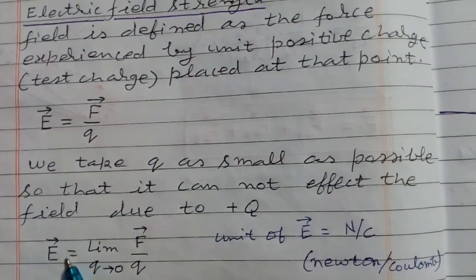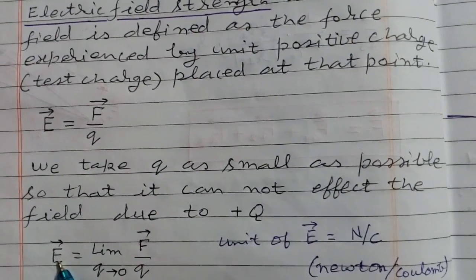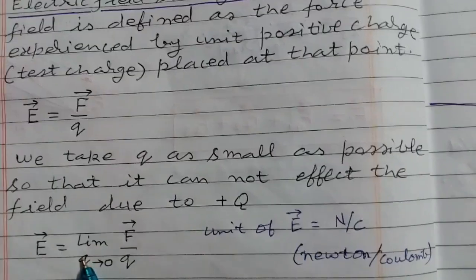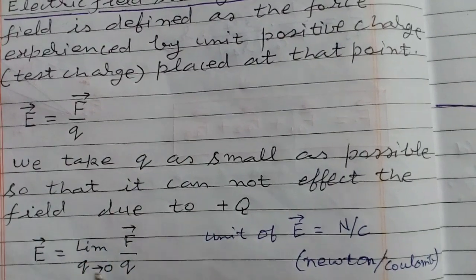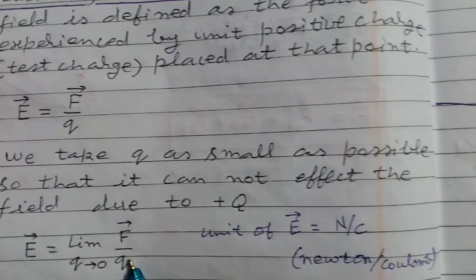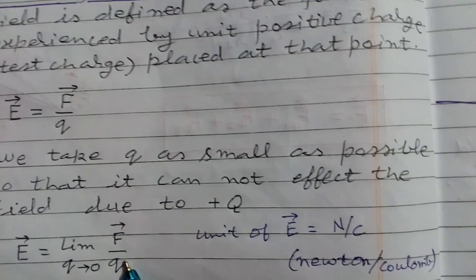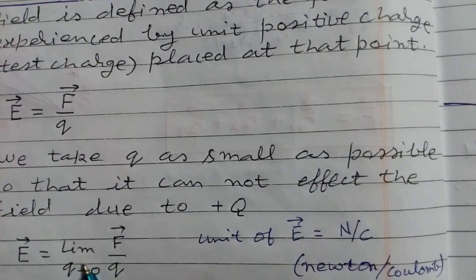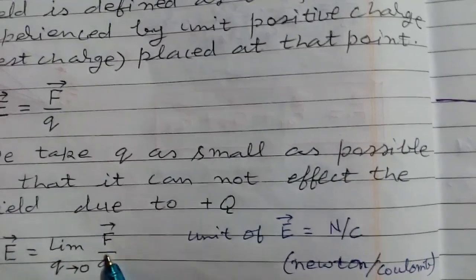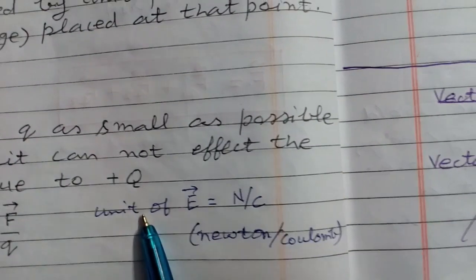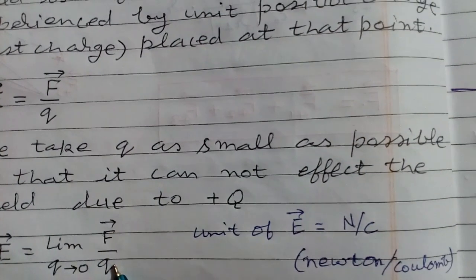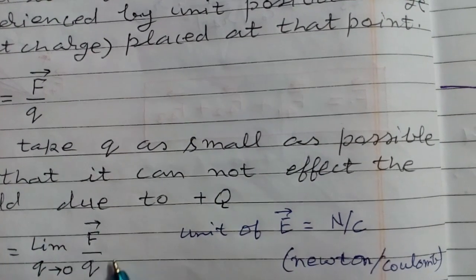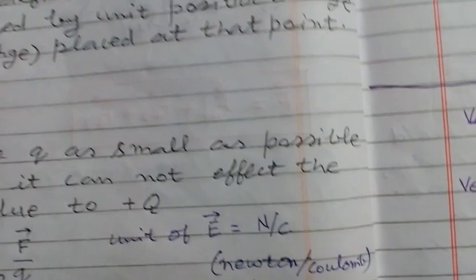So we write electric field E is equal to limit q tends to 0 F by q. Here limit q tends to 0 means q is as small as possible, but it is not 0. It is tending towards 0, but it is not 0. Now the unit of electric field strength is Newton per Coulomb, because E is equal to F by q. Unit of F is Newton, unit of q is Coulomb, so unit of E is Newton per Coulomb.